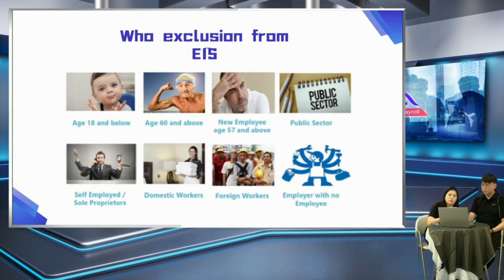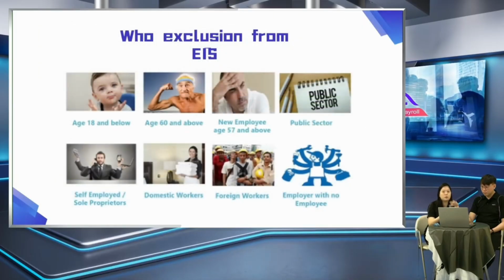For your information, EIS means that if you are retrenched from the company, or easy to say, if you are fired from the company, you are allowed to claim an allowance from EIS as welfare. It is up to a maximum of 6 months. That's why for the last category, employer with no employee, because you are the only person, you are the only boss, you will not fire yourself, so you are not entitled.